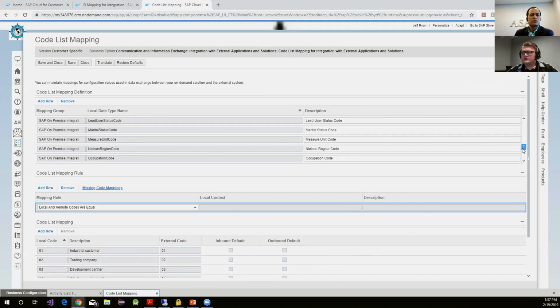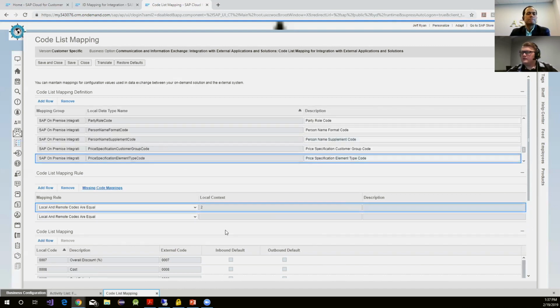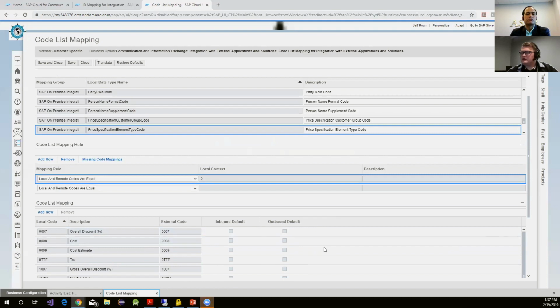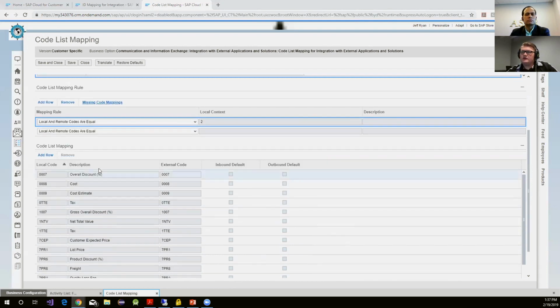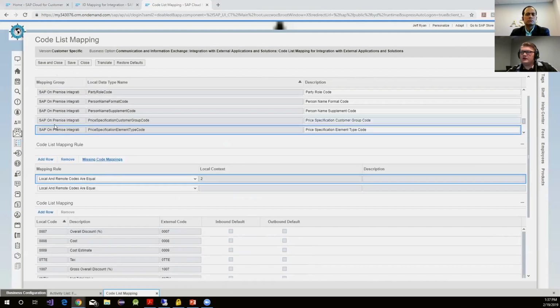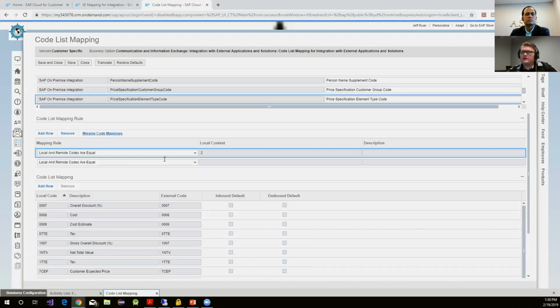Go down, select here. Can you show that? I think we should be there. Yeah. So you'll see here pricing right here. Let me move this out of the way. So you'll see here, this is maintained in our codeless mapping section. If you go down here, you'll notice that it asks you directly after your mapping group here. You can see it's our on-premise.